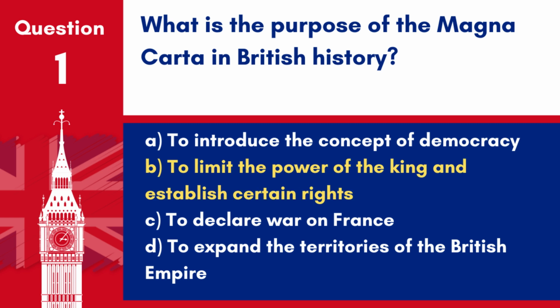Answer. B. To limit the power of the king and establish certain rights. The Magna Carta, signed in 1215, is a foundational document that established the principle that everyone is subject to the law, even the king, and guaranteed the rights of individuals.